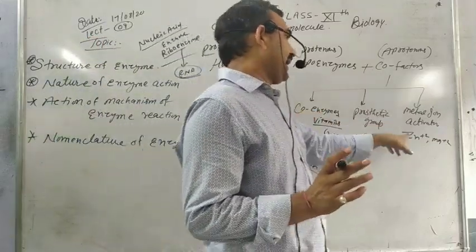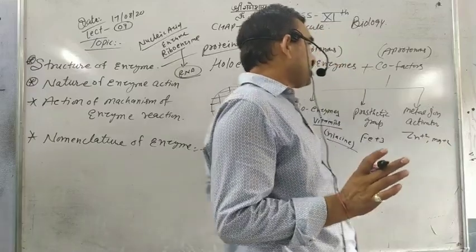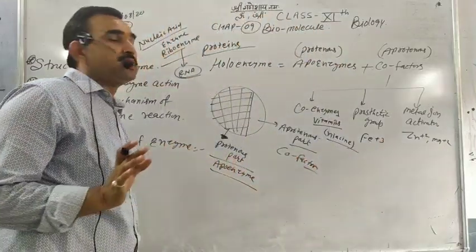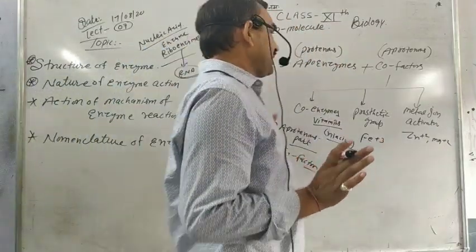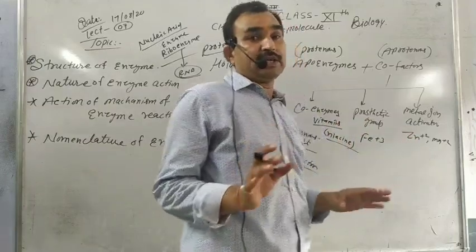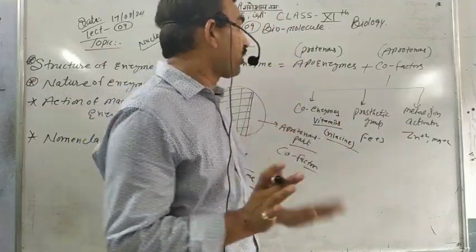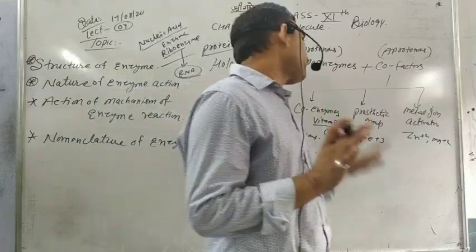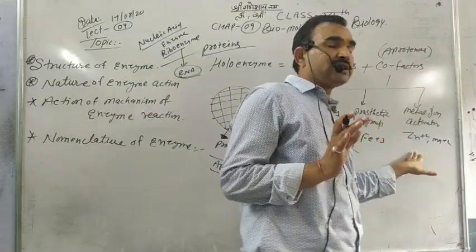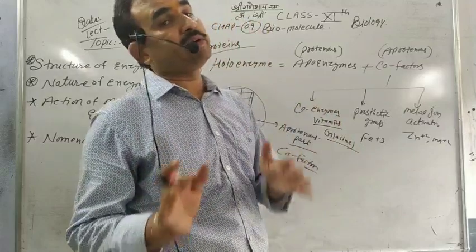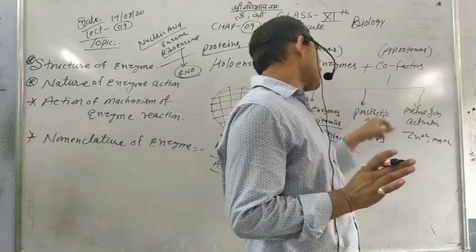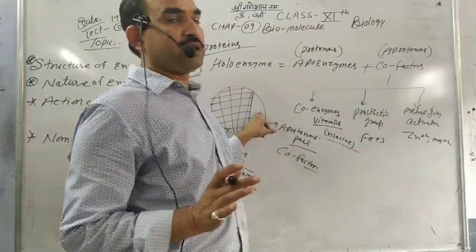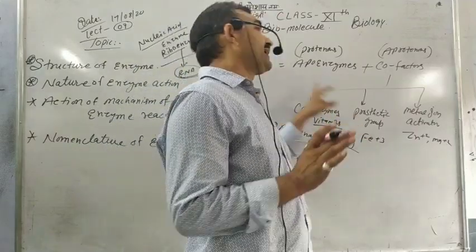And if metal ion activators like zinc or magnesium are attached to the proteinous part, then they are called metal ion activator enzymes. So the name is given according to the cofactors. If the cofactor is a metal ion activator, the enzyme is called a metal ion activator enzyme. If the cofactor is a proteinous part, then it is called a prosthetic enzyme.